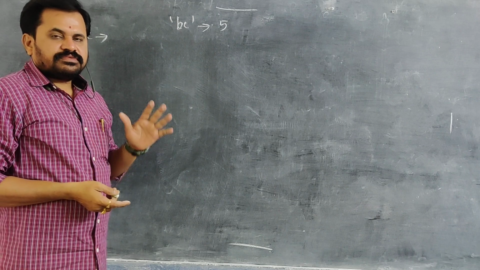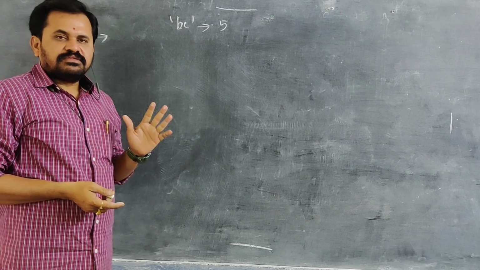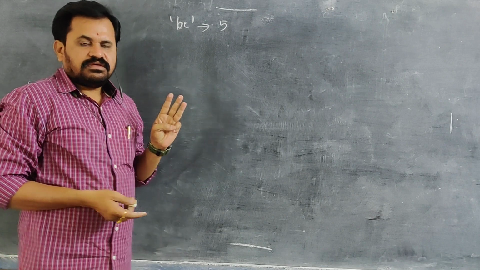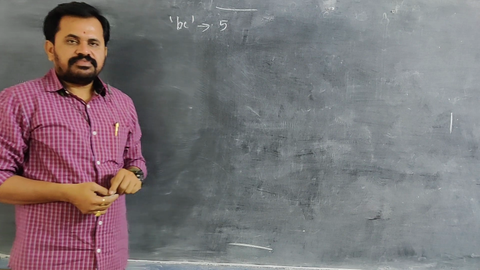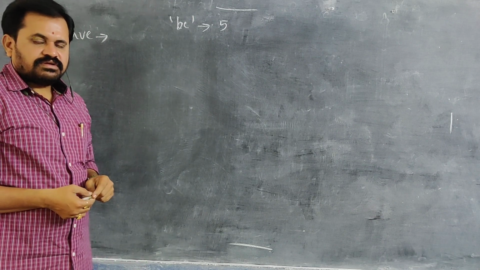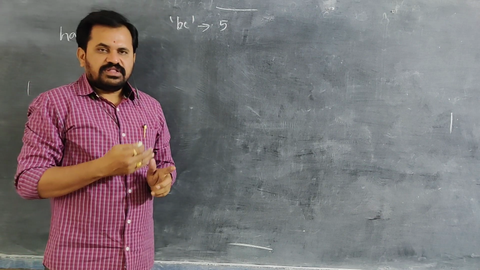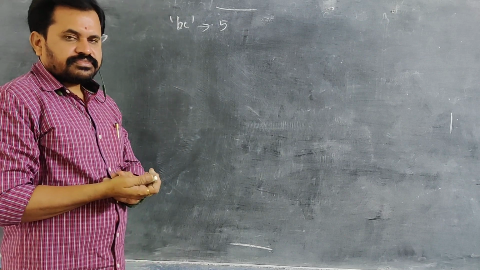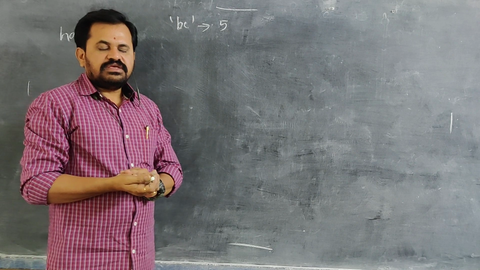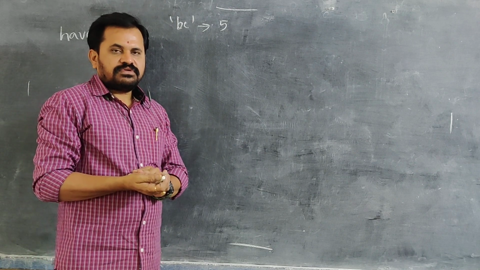In be forms, in present tense, 3 helping verbs are there: is, are, am. In past tense, was, were are there. After all these 5 forms, always we should use only V3 or V4.